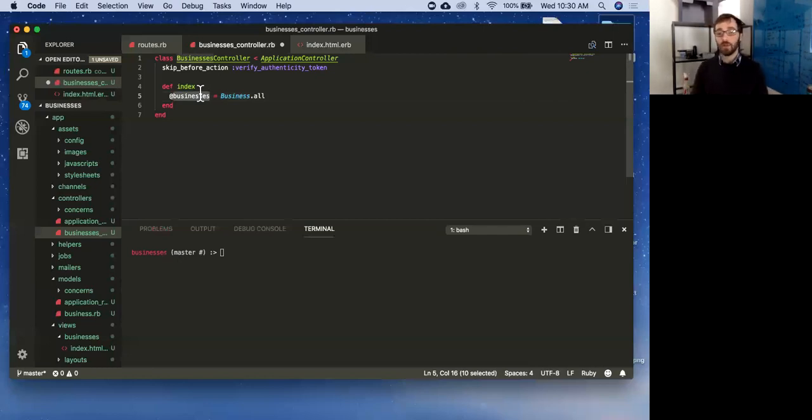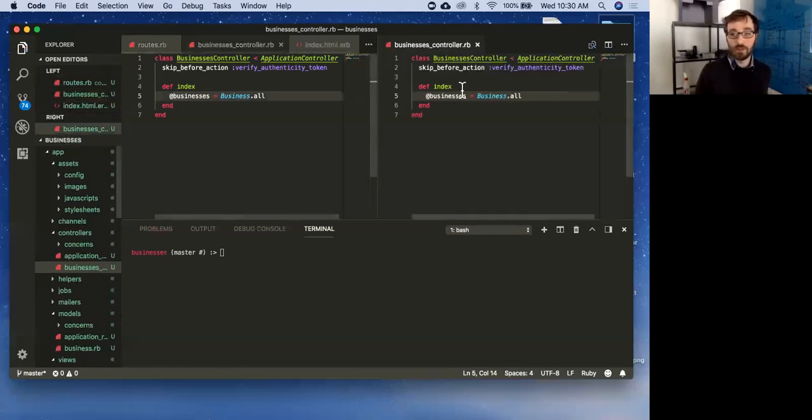The @ symbol, I don't think you have to do that. Maybe you do. I don't remember. You either have to do it or it's a convention. Just do it. I have to look that up. Anyway, it's saving it in this variable. Now, any of these variables that I declare, just like we were doing before in my route, I have access to in my view. So I can bring this into my view now.